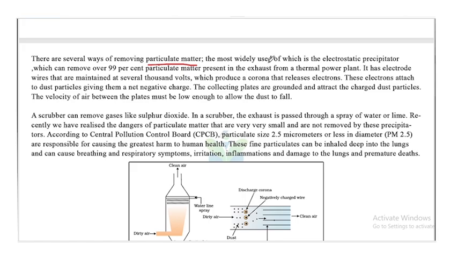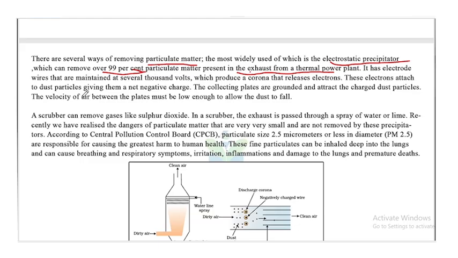The most widely used of which are electrostatic precipitator, which can remove over 99% of particulate matter present in the exhaust from the thermal power plant. So there are different ways of removing these particulate matter which is harmful. The most efficient and commonly used way is electrostatic precipitator. It removes the 99% of the particulate matter from the exhaust from the power plant.